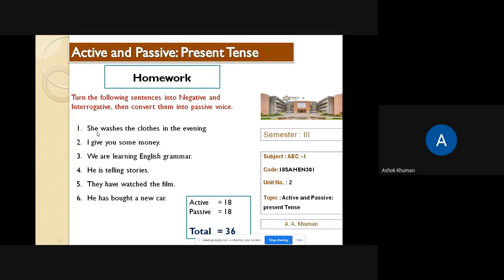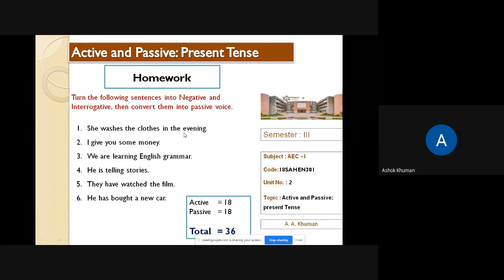Okay, how will you do it? Take one sentence: she washes the clothes in the evening. This is simple present tense, active voice. Make a table: left side active voice and right side passive voice. First write down all the sentences in active voice, sentence wise. Just pick up one sentence and complete it. Make negative: she does not wash the clothes in the evening. Then interrogative: does she wash the clothes in the evening?